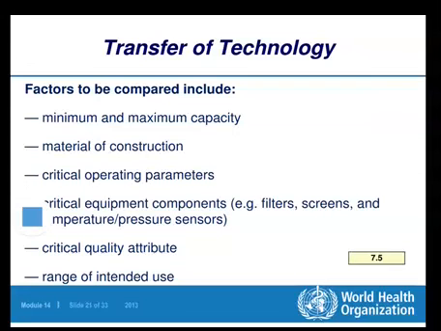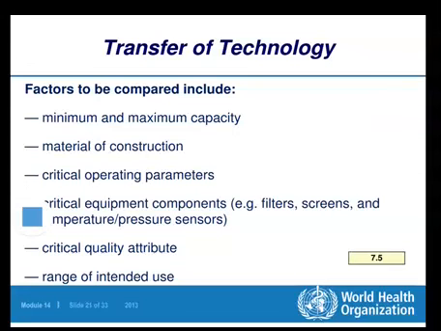Even though the maximum minimum capacities are matching, if the material of construction is different from that of the same equipment which is there with the SU, in that case the material of construction may affect adversely the quality of the product.